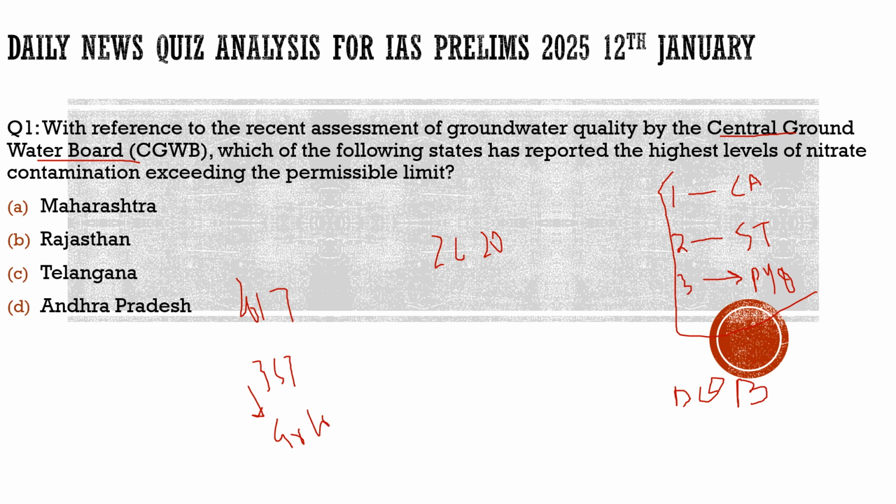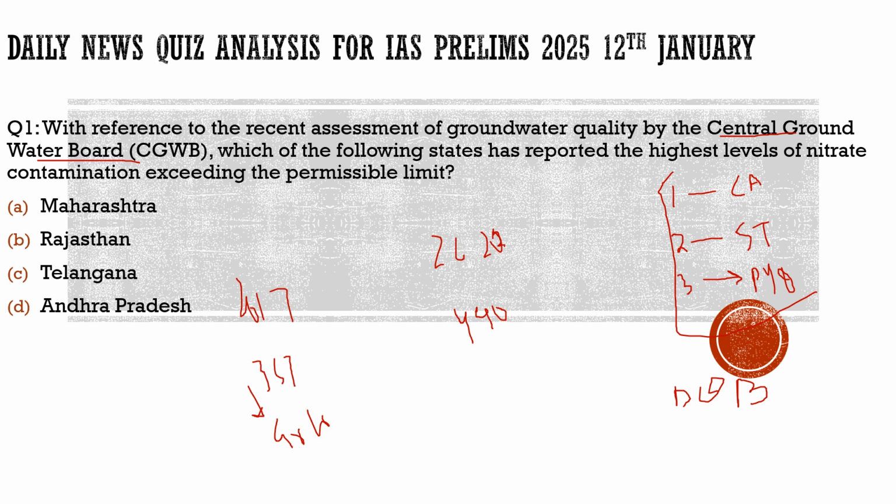In 2023, the report has found out that the number of districts has increased to 440. So the groundwater is being polluted in this many districts. And if we compare it with the total number of districts in our country, we will find that more than 50% of Indian districts have excess nitrates in groundwater.